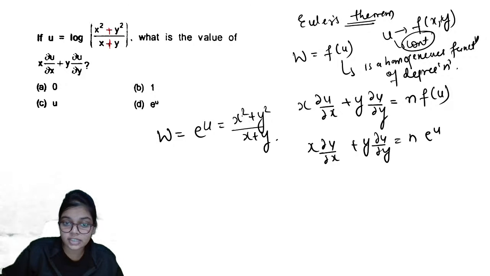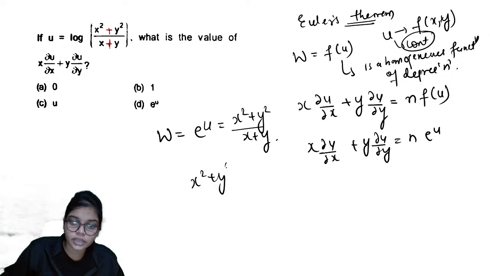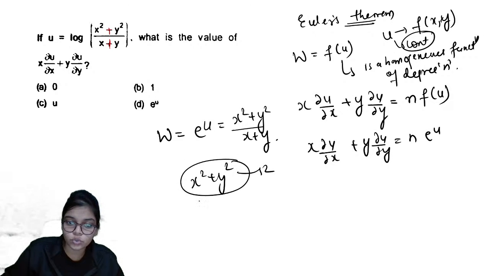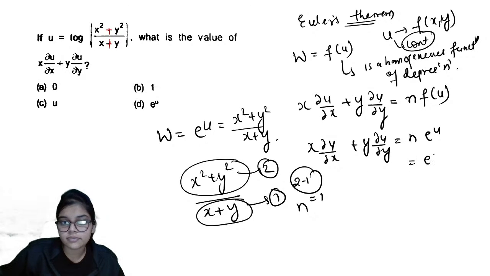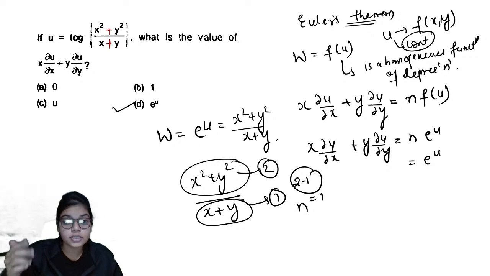Degree of homogeneity इधर कितना है, ऊपर वाले का डिग्री कितना है, x square plus y square, degree is 2, and degree of x plus y, the degree is 1. So the degree of this complete expression will be 2 minus 1, that is 1. n is equals to 1. This value will come out equals to 1 into e^u. So this is your solution using Euler's homogeneous equation directly.